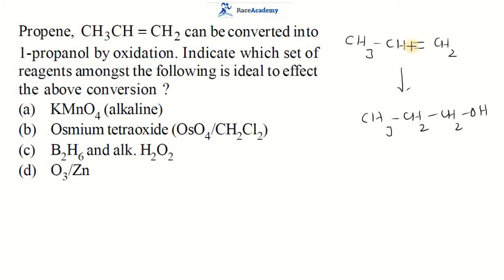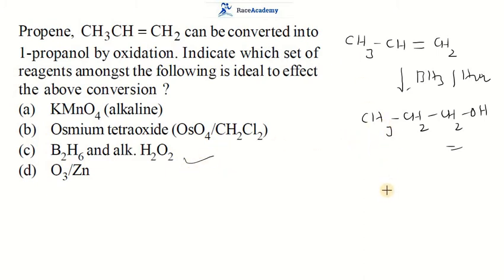This has to be converted into propanol, which means with any kind of oxidation reaction it is not possible. Why? Because when you do oxidation, it forms alcohols, but glycols are also possible. When you do ozonolysis, there will be formation of carbonyl compounds. But if you do hydroboration with BH3 followed by oxidation with hydrogen peroxide, then you will get a primary alcohol. It follows the anti-Markovnikov rule. That's why the correct answer for this question is the third option, diborane in the presence of alkaline H2O2.